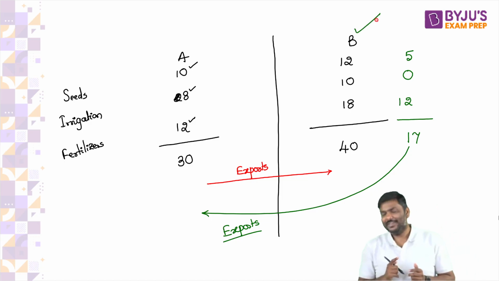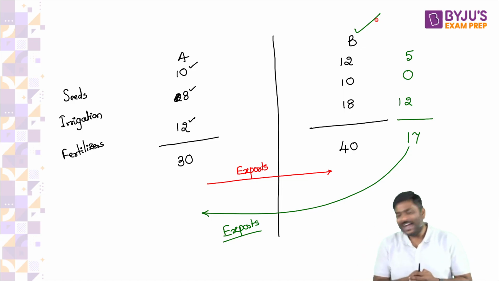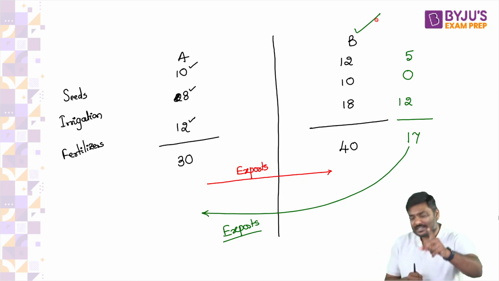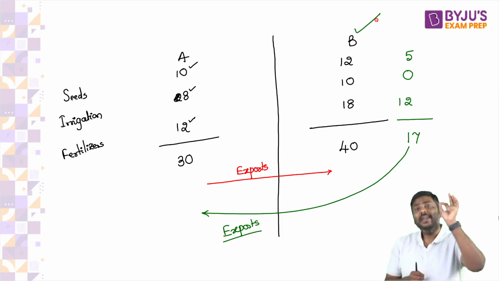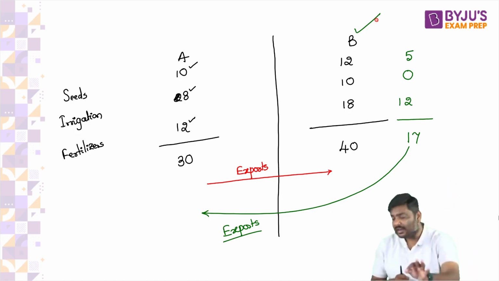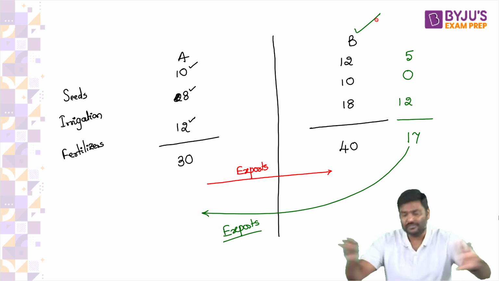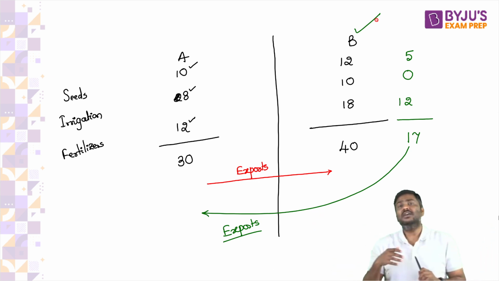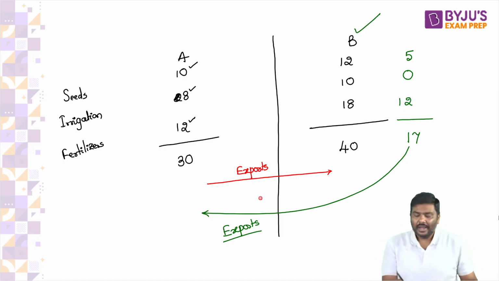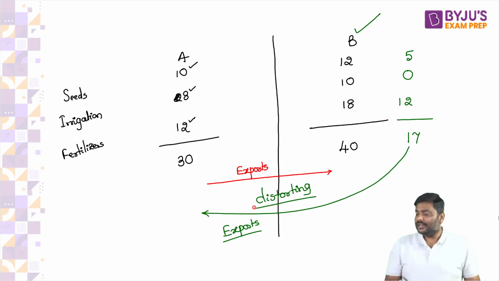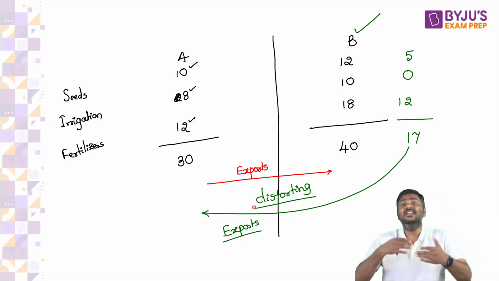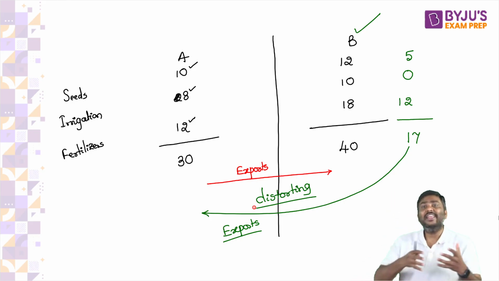My dear, do you think all the countries will have the same potential to provide so much amount of subsidies? What about land? Think of it. No, they will not have the potential. But the argument is not whether you have potential. The argument is whether it is fair for country B to provide so much subsidies. I hope you understand the argument here. The argument is not about your potential capacity to pay subsidies. It is whether it is fair for country B to provide so much amount of subsidies.